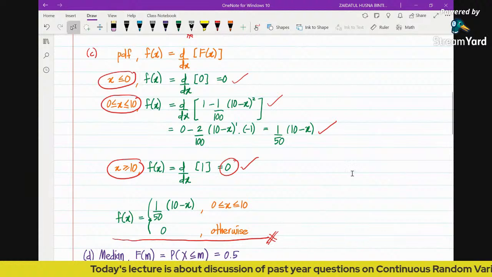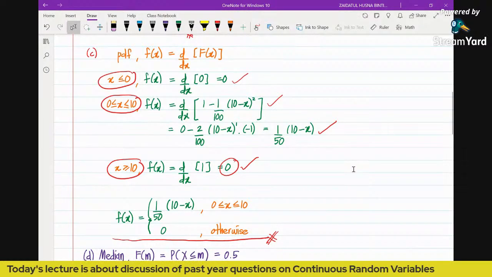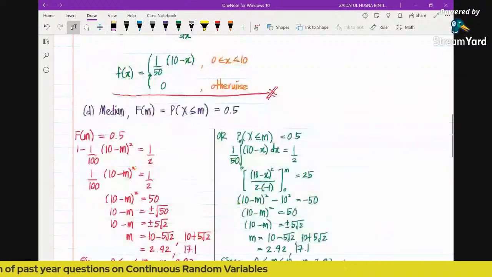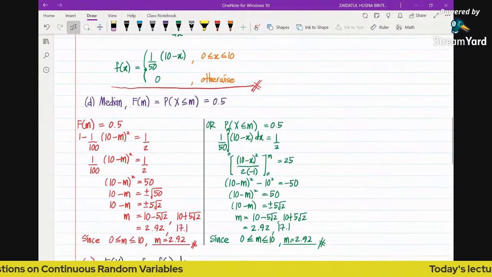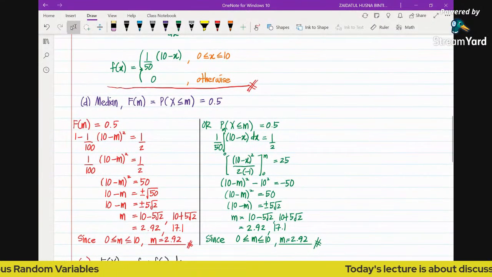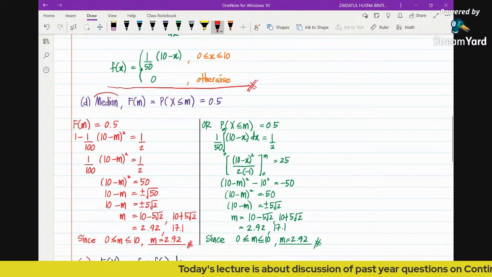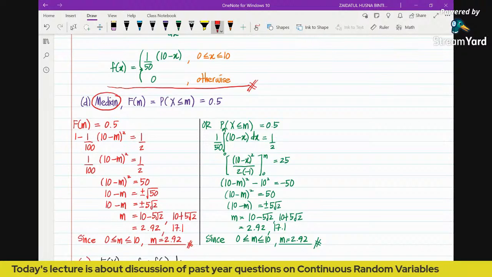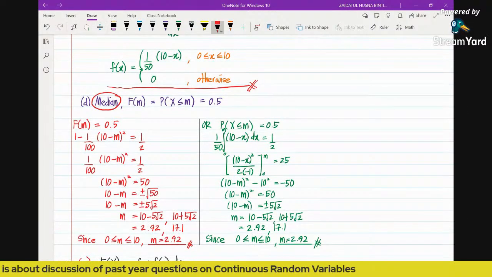Then next, the question says, for the D part, find the median. In order to find the median, there are two different ways. Why? Because we already have both the CDF and PDF, right? Please bear in mind, what is the median? The median is a value which divides the area into halves.